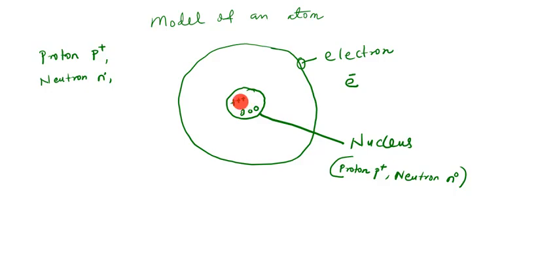Now, the function of this neutron here is to help stabilize the nucleus. How? By reducing the repulsion between these protons. These protons here, they are fighting because they are the same charge.